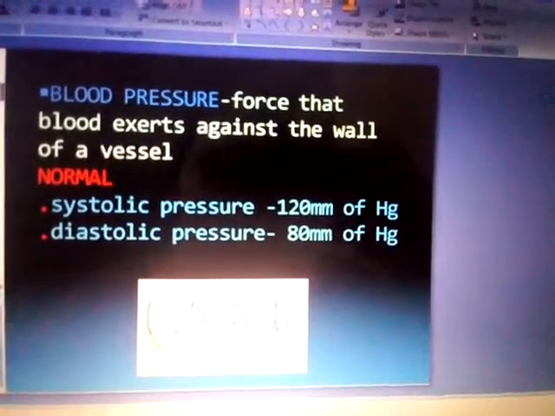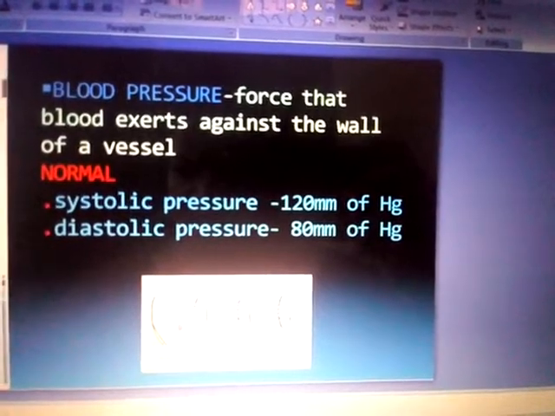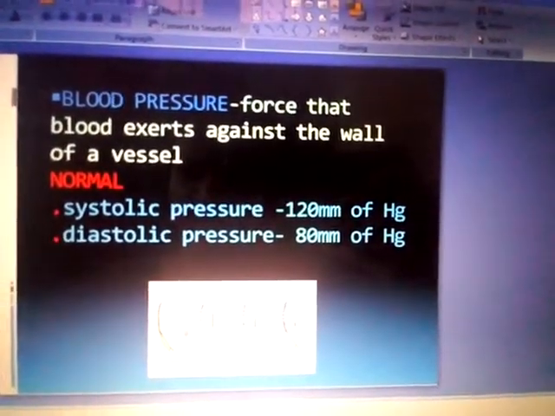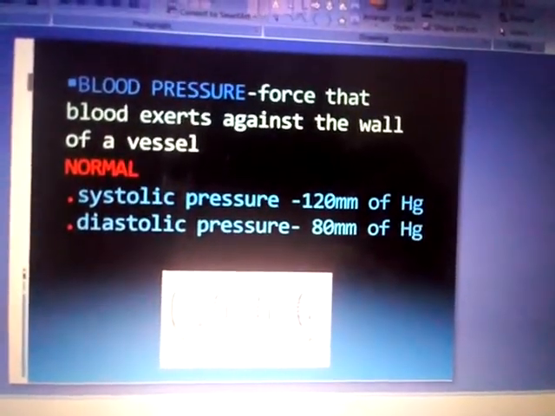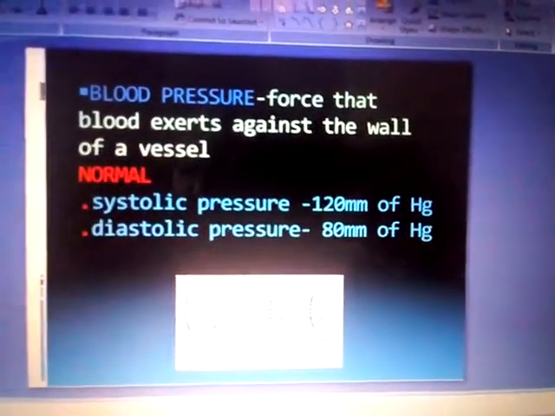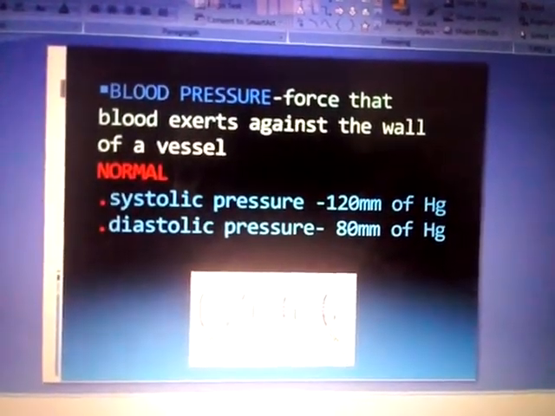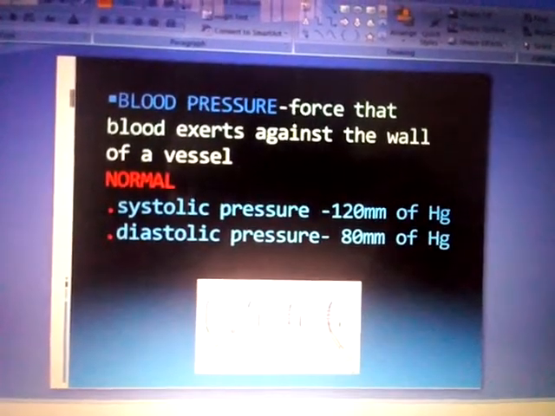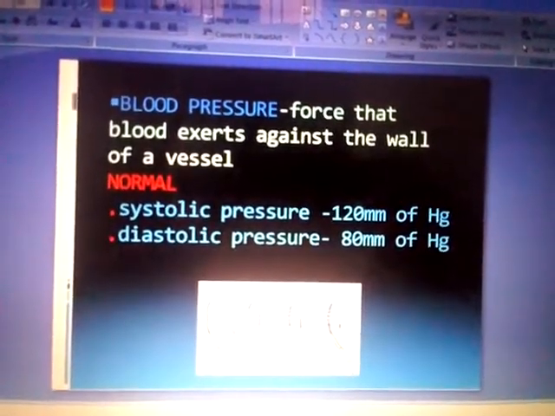When the blood flows through the blood vessels, it exerts a force against the wall of the vessel, and that is called blood pressure. This pressure is much greater in arteries than in veins. The pressure of the blood inside the artery during the ventricular contraction is called systolic pressure.